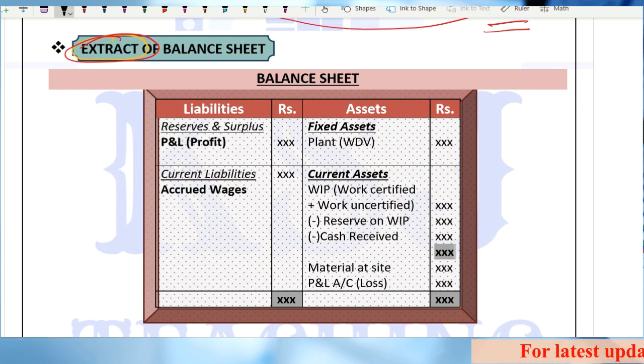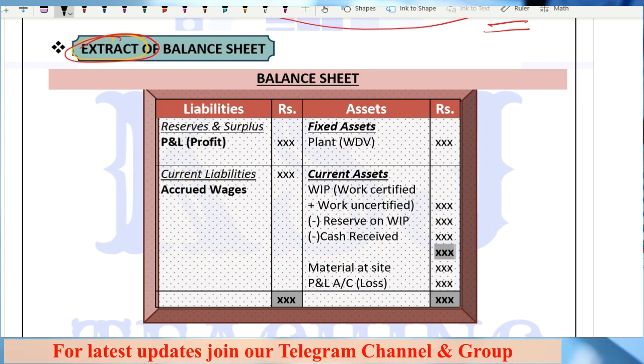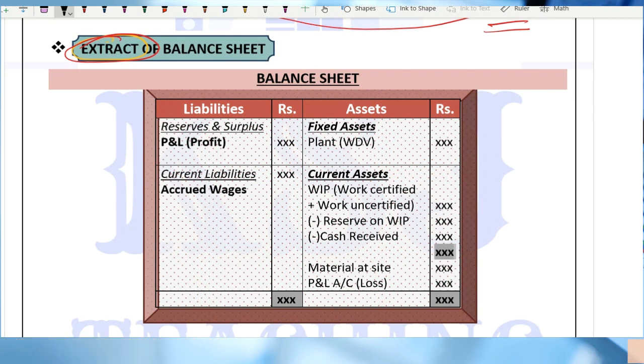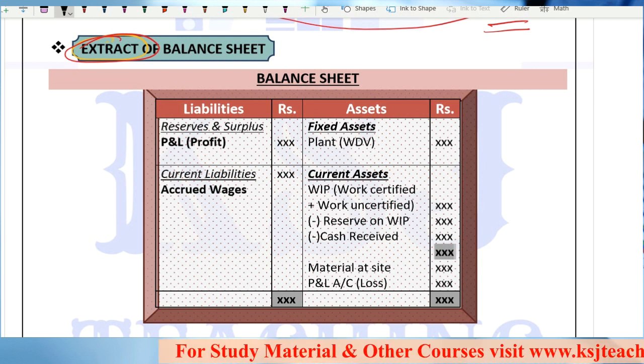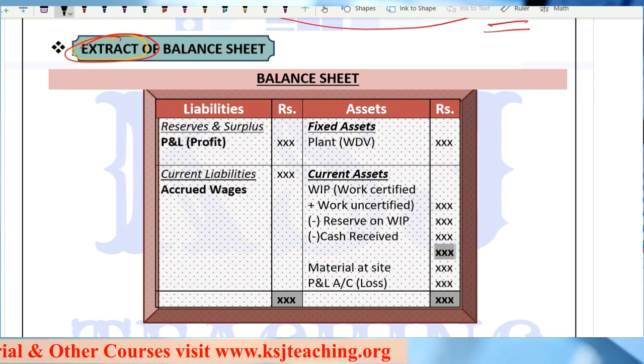When I prepare my complete balance sheet, I will take the data for multiple contracts. I am constructing 5 houses at one time, so these are 5 contracts for me. Whenever I prepare my balance sheet for a particular contract, it will always be an extract of balance sheet. There will only be a few figures available, not all the figures.